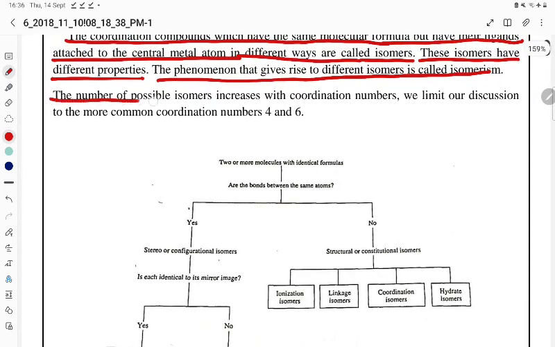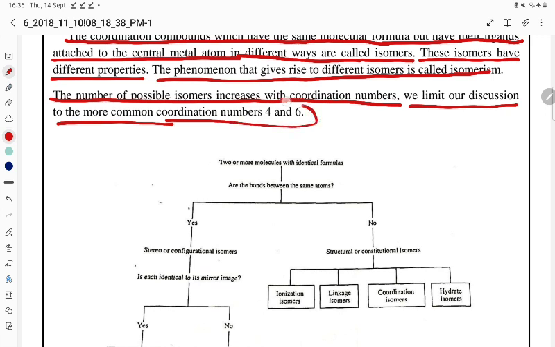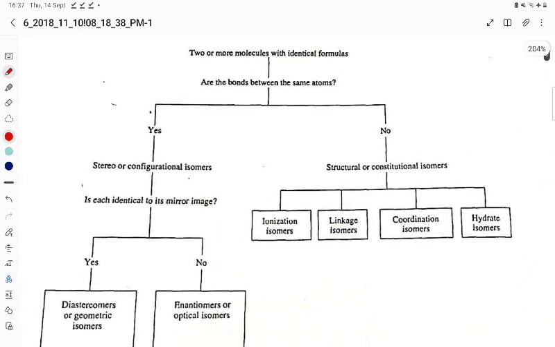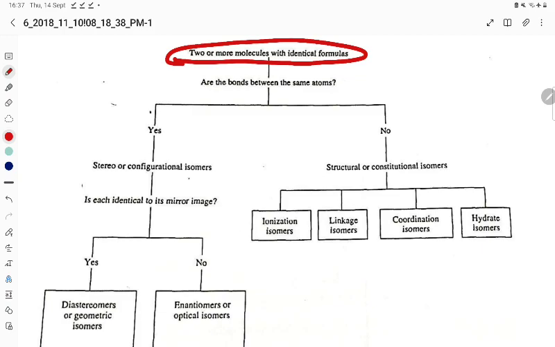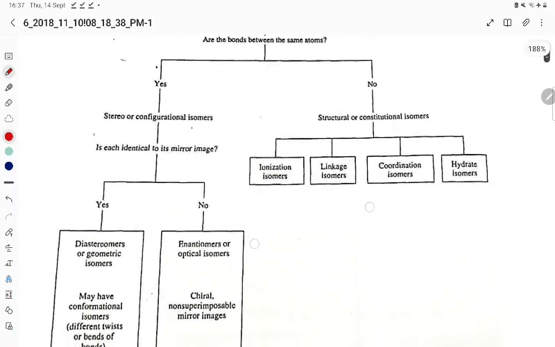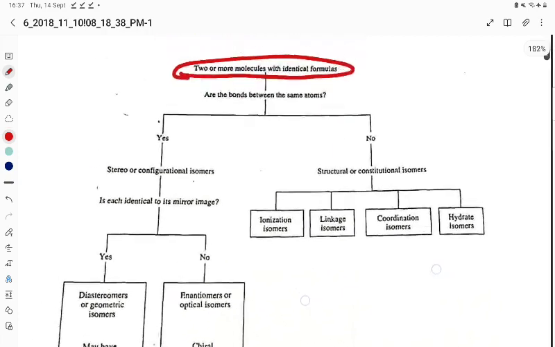The number of possible isomers increases with coordination number. We limit our discussion to the more common coordination numbers 4 and 6. So they have the same molecular formula but differ in the linking atom, that is, they differ in the ligands directly connected to the central metal atom. Two or more molecules with the identical formula are isomers.